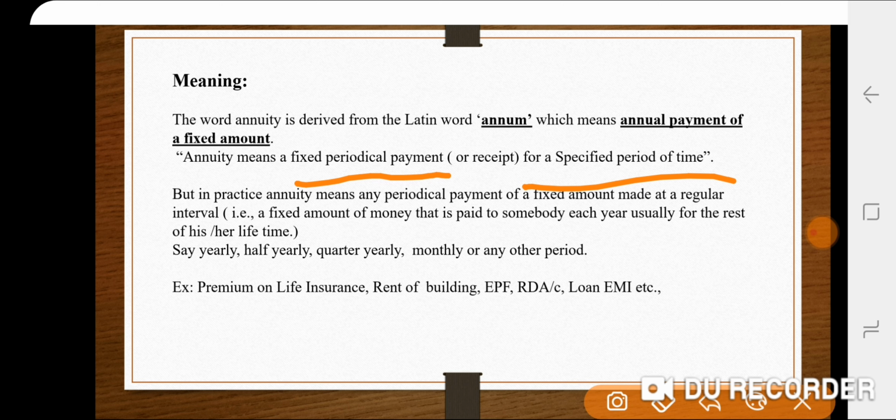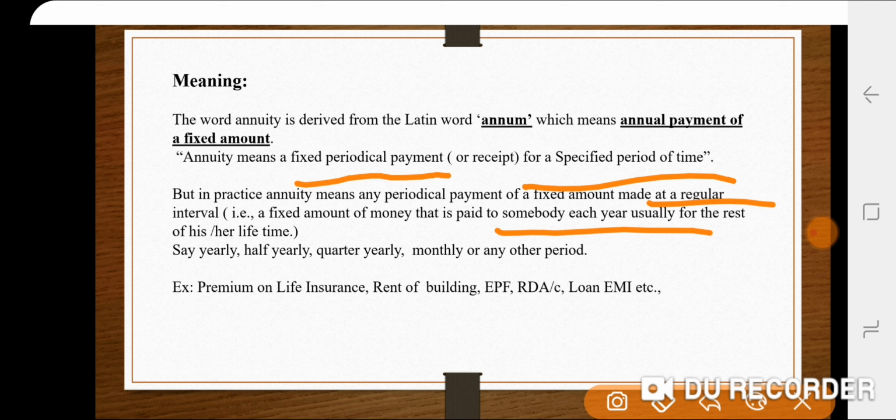In simple terms, annuity means a periodical payment of a fixed amount made at a regular interval. So you are going to make a payment on a regular interval basis. I am trying to simplify it further, so I have mentioned one more line here: a fixed amount of money that is paid to somebody each year, usually for the rest of his or her lifetime.